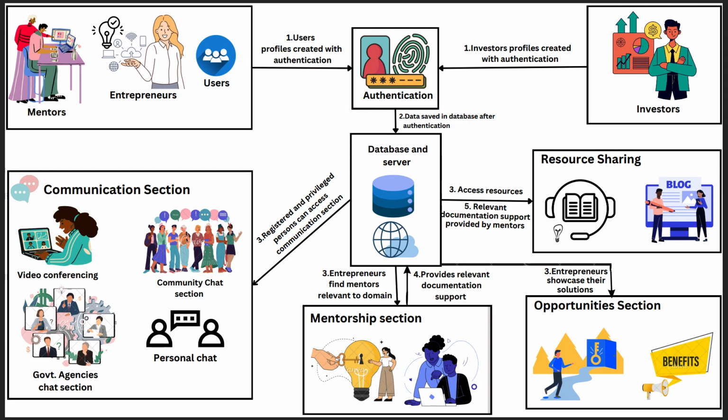And now you can see the architecture on the screen. As you can see, the mentors and entrepreneurs and users and all the government agencies can create their profiles using authentication. This data will be stored in the database and server. Then they can communicate with each other with the communication section. Then we have the mentorship section, the opportunities section and the resource sharing, and then the investors can also join in on this. And all of these profiles will be based upon role based access.